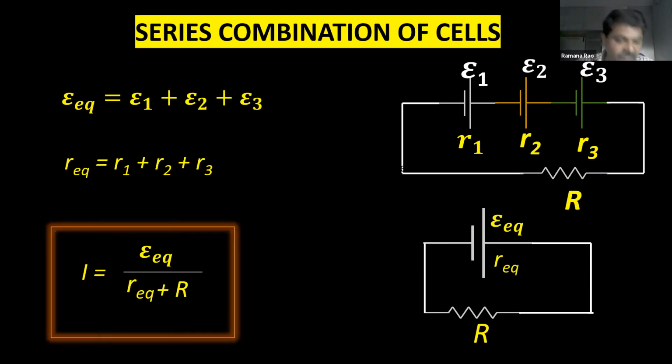This is a very important formula. The total current through the combination is equal to epsilon equivalent divided by R equivalent plus R. This is in which combination? Series combination.